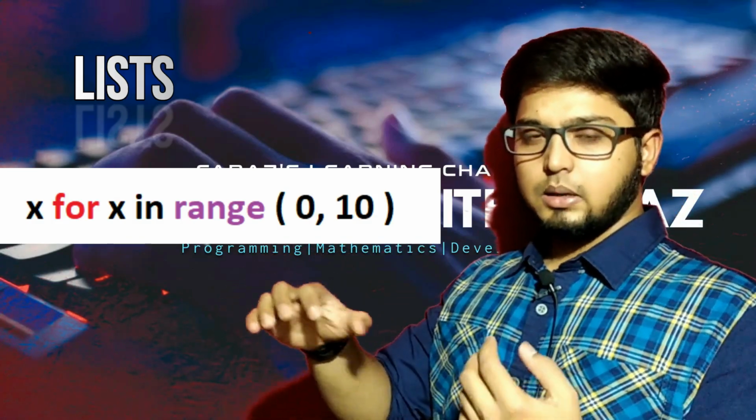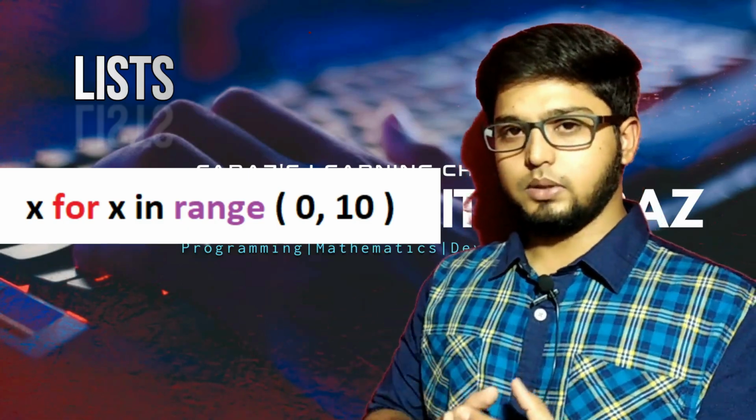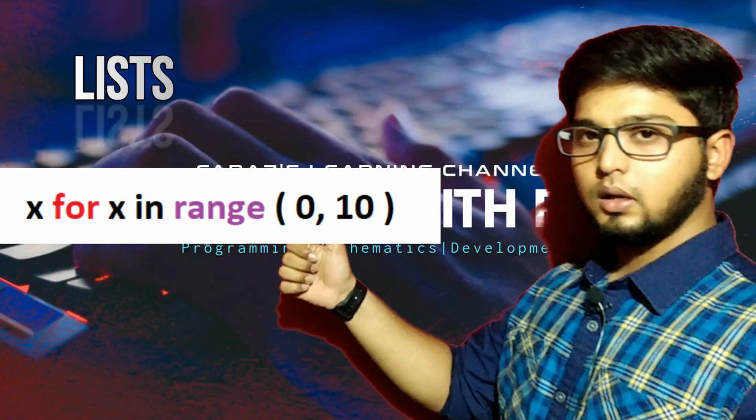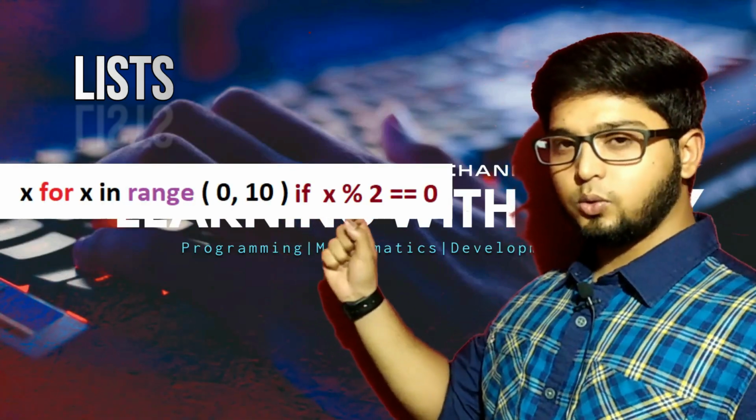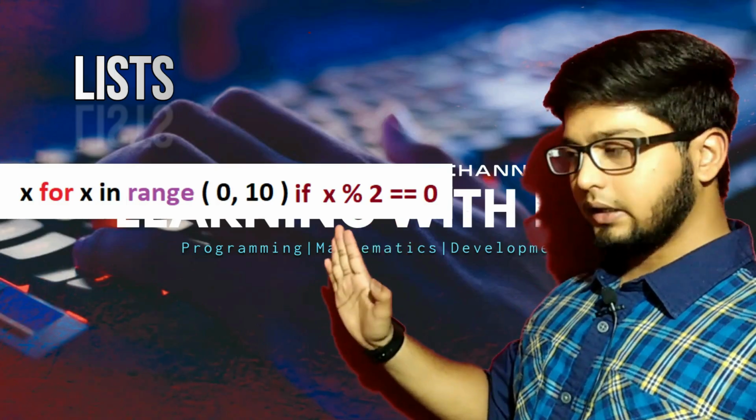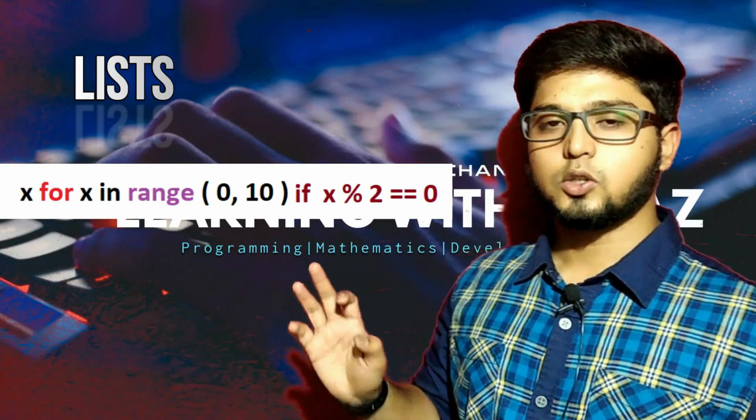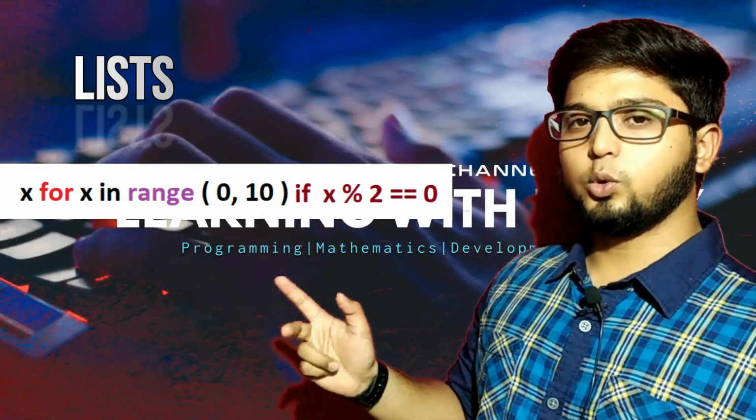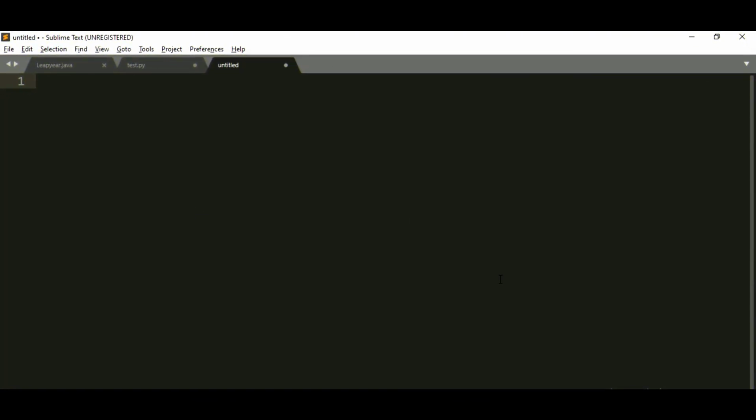Try to understand. But I don't want all the numbers from 0 to 9. I just want even numbers. I can add the condition at the end. I can write if x modulus 2 is equal to 0. If that condition is true, then only it is going to be added to our list. Otherwise it is going to ignore it. So this is going to generate 0, 2, 4, 6, 8. That is what list comprehensions are. So now let us start the implementation part.